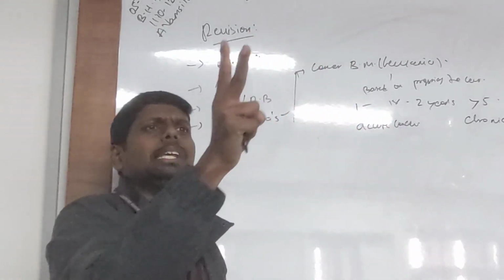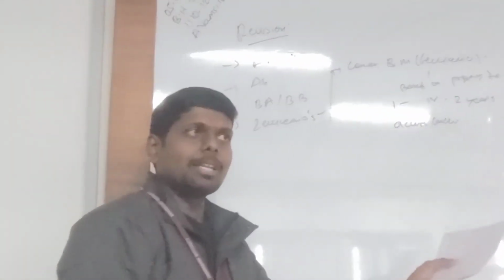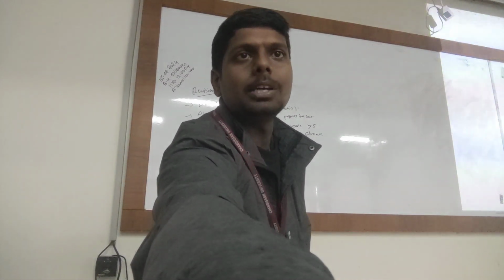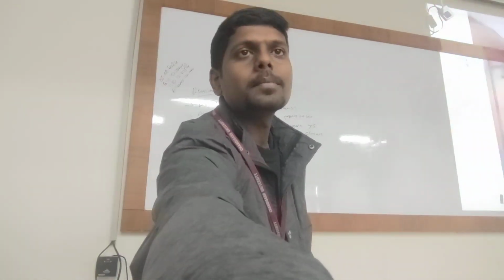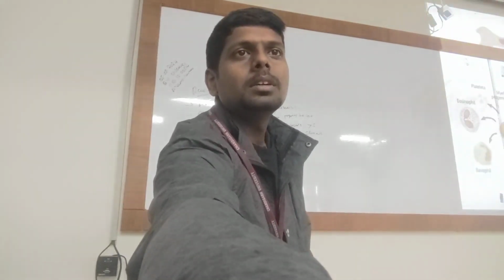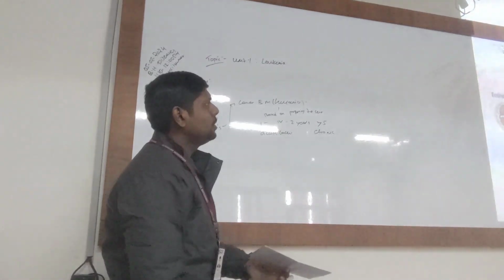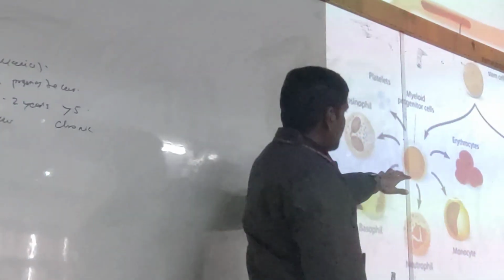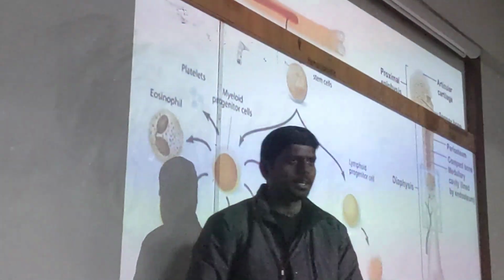Then there are two series of cancers. If you remember erythropoiesis, then you will understand. In erythropoiesis, you remember that there are two important lineages: one is myeloid and the other is lymphoid, right?